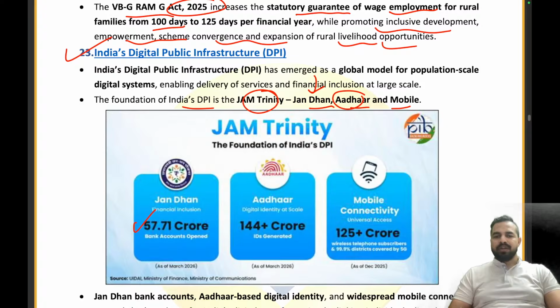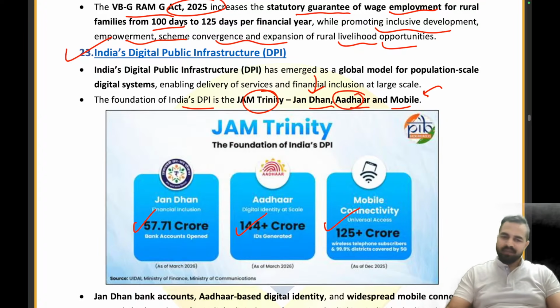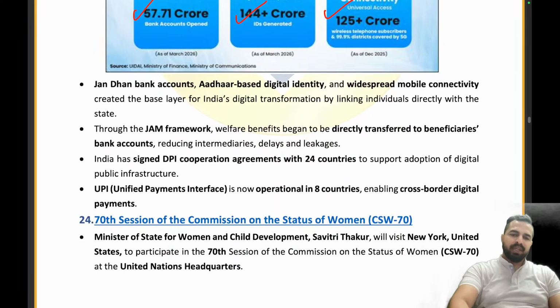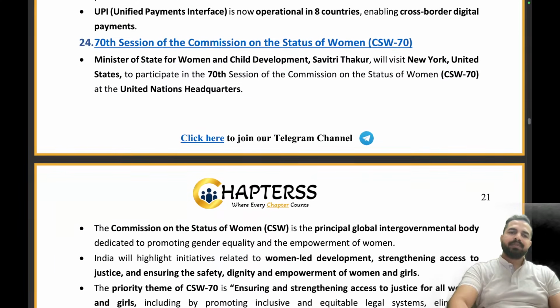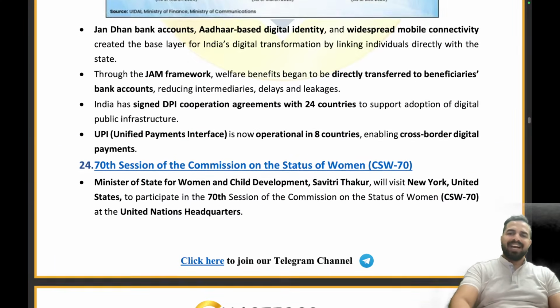Then Aadhaar: 144 crore plus IDs have been generated in Aadhaar. Then mobile: 125 crore plus mobile connectivity, universal access has been provided to the people. These are the JAM Trinity. Clear? So I will be discussing that part only, guys.